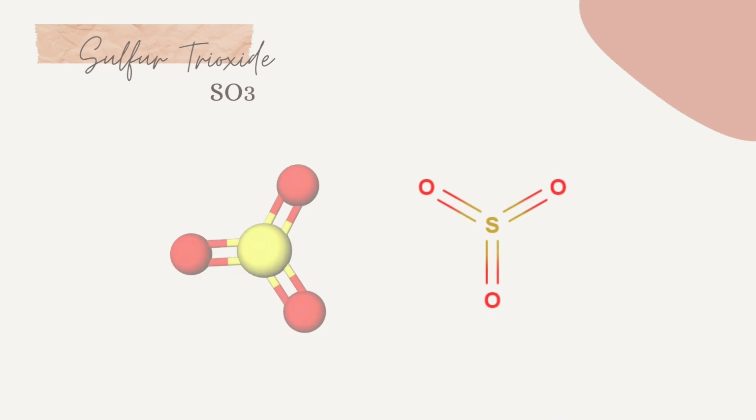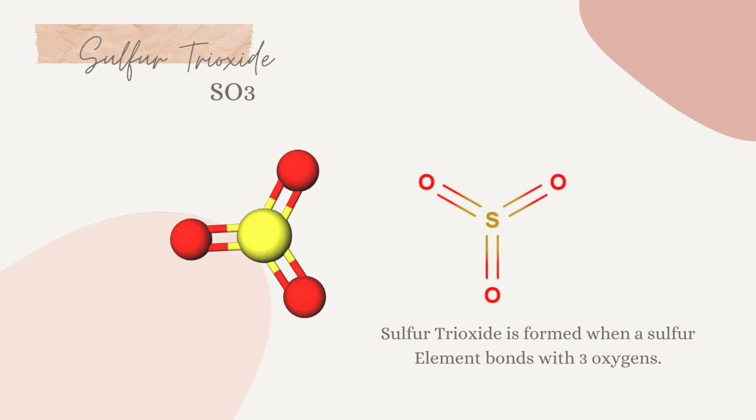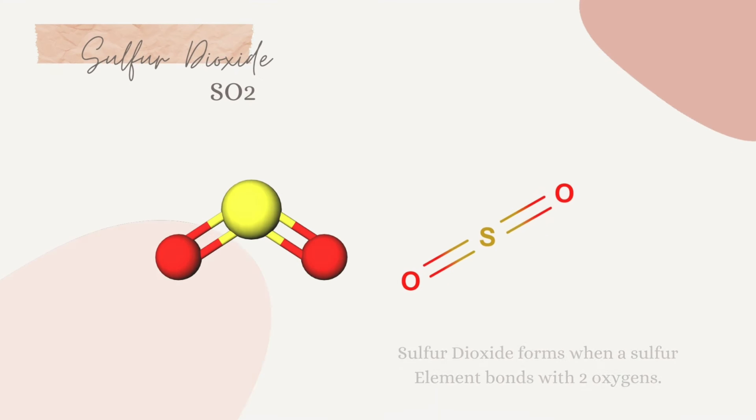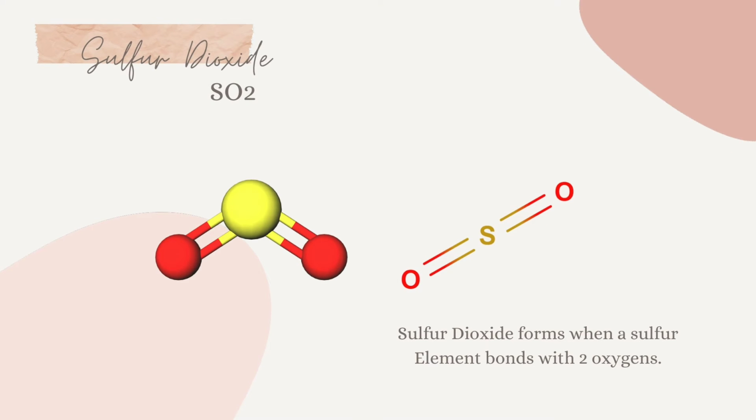Now I present to you the molecular model of sulfur trioxide and sulfur dioxide. Sulfur trioxide is formed when a sulfur atom bonds with 3 oxygens. Sulfur dioxide, on the other hand, forms when a sulfur atom bonds with 2 oxygens.